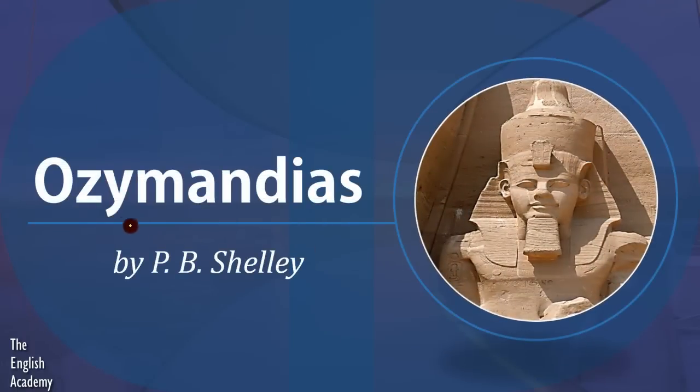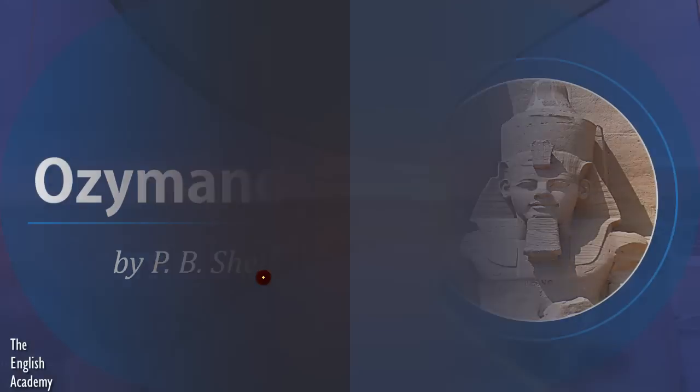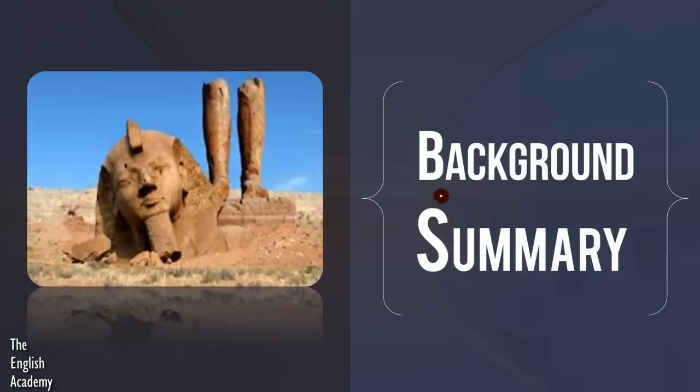This is a poem. The name is Ozymandias. It is written by P.B. Shelley and I am your tutor Ruchika Gupta. So let us begin the lesson. Let us see the topics that we'll cover here. We'll see a background of the poem and then a summary of the poem.